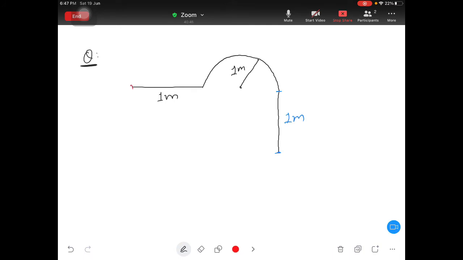So you can consider it, person is starting from A, going to B, then following this curved line. This is a circular path, and then it is reaching C, and then it is reaching D. So like this the person is moving.